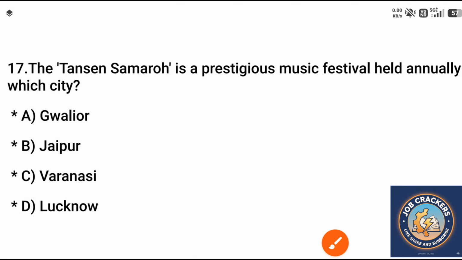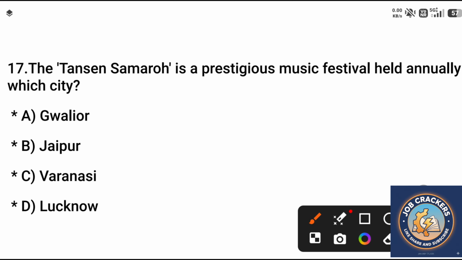Question 17. The Tansen Samaroh is a prestigious music festival held annually in which city? A. Gwalior, B. Jaipur, C. Varanasi, D. Lucknow. Correct answer is option A.